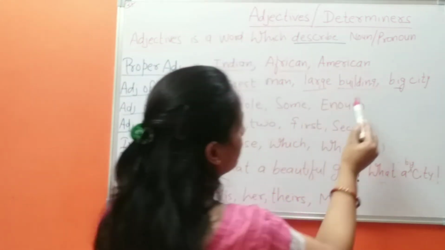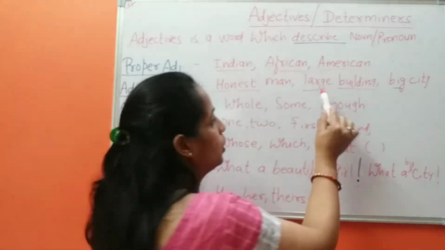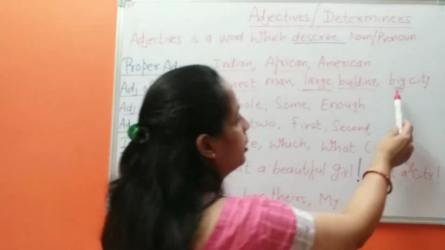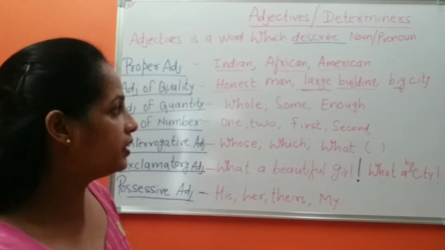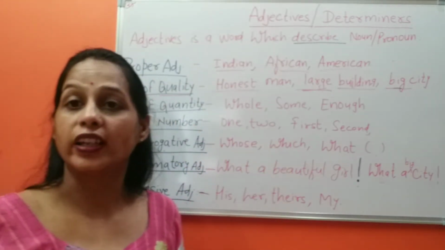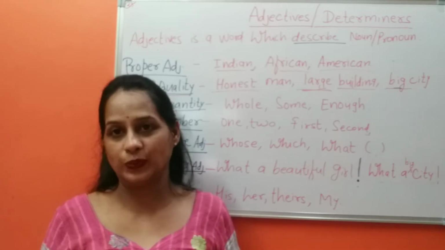Large building. There is a large building. So this word shows the quality of this building. Big city. These are adjectives of quality which show the qualities of a noun or a pronoun.